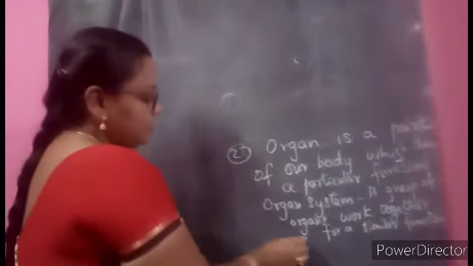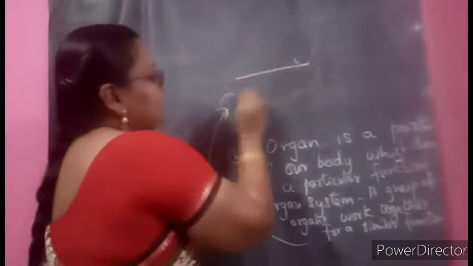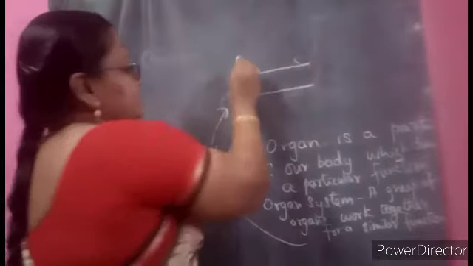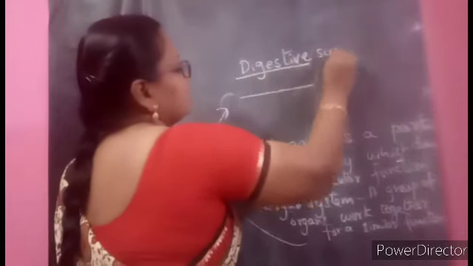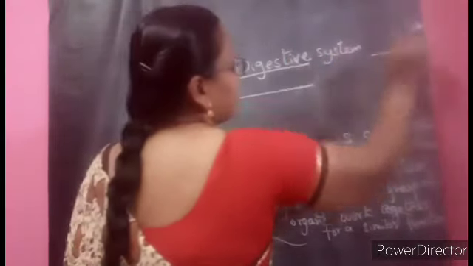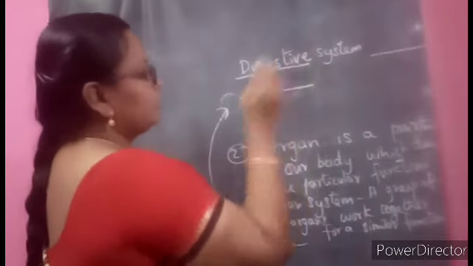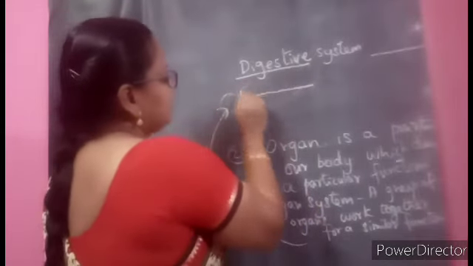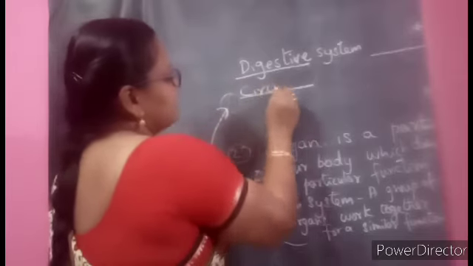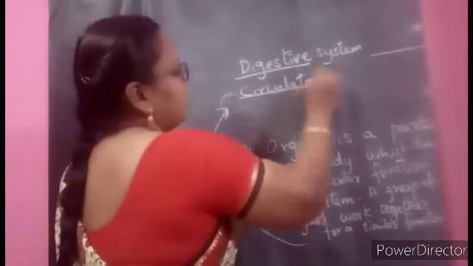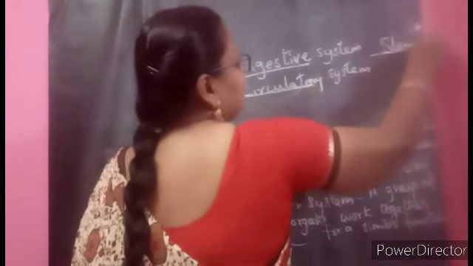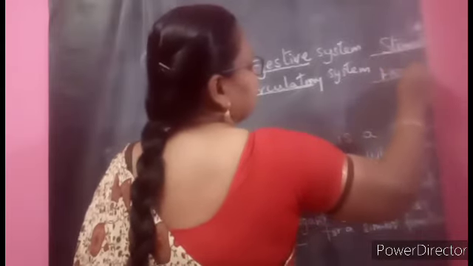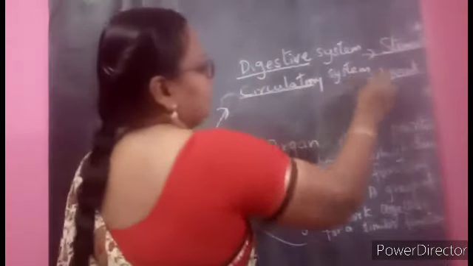Now what are they asking? They are asking you to name two. For this only, I am continuing the second answer. Name two organ systems. So you can write digestive system. In that, you can write two organs: stomach, food pipe. And you can write circulatory system or any other system of your choice, and try to write two organs. So here if you write stomach, here you can write heart, one of the organs of this system.